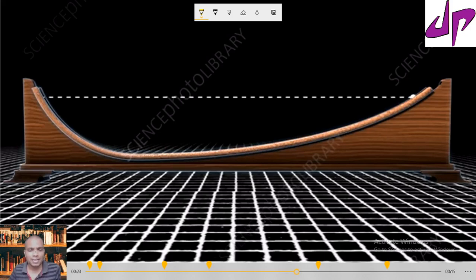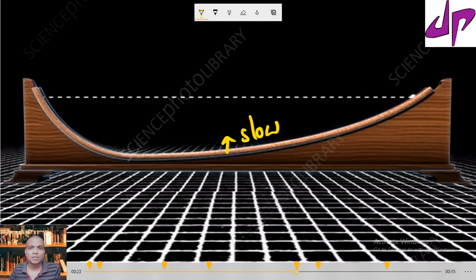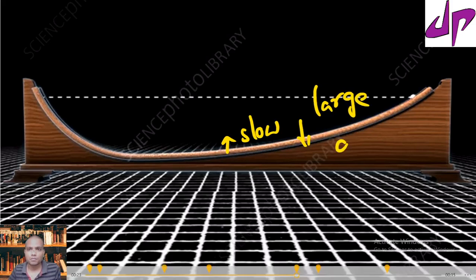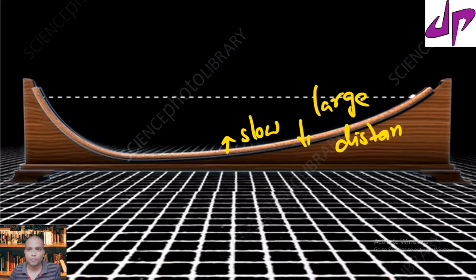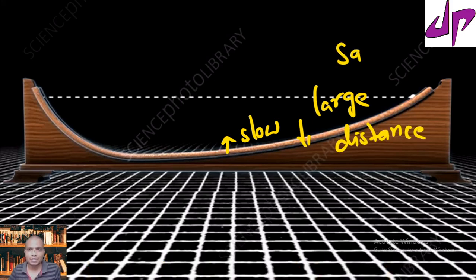You can notice that the marble travels a little slower, but it covers a large distance.